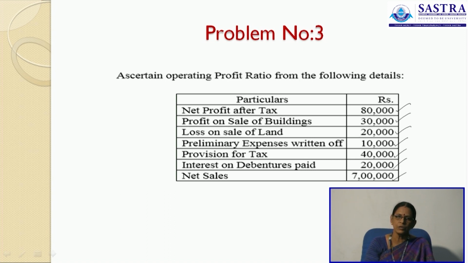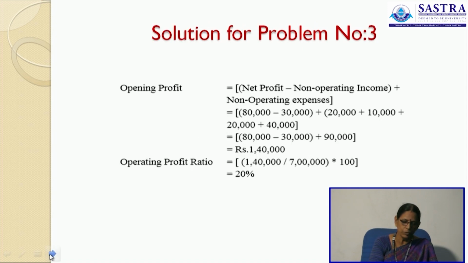So to ascertain your operating profit, we have to follow the formula: net profit minus your operating income, add your non-operating expenses. I will tell you why we are adding back your non-operating expenses. They are already deducted in your profit and loss account, we are adding them back to know your exact profit. Non-operating income is already added in your profit, now it is deducted to ascertain your exact operating profit. So net profit minus operating income plus your non-operating expenses.